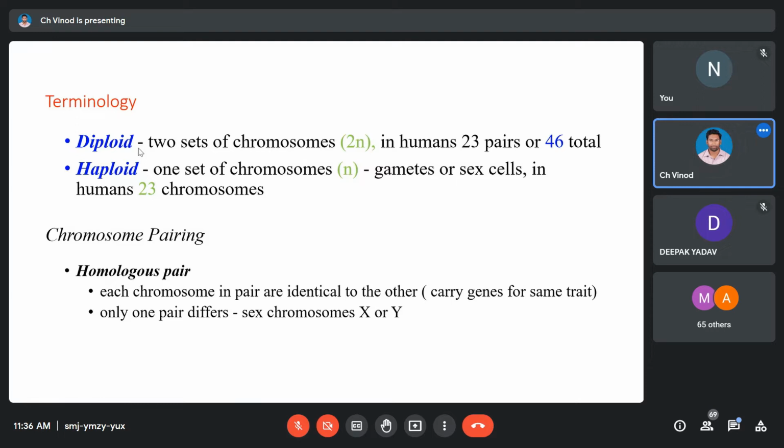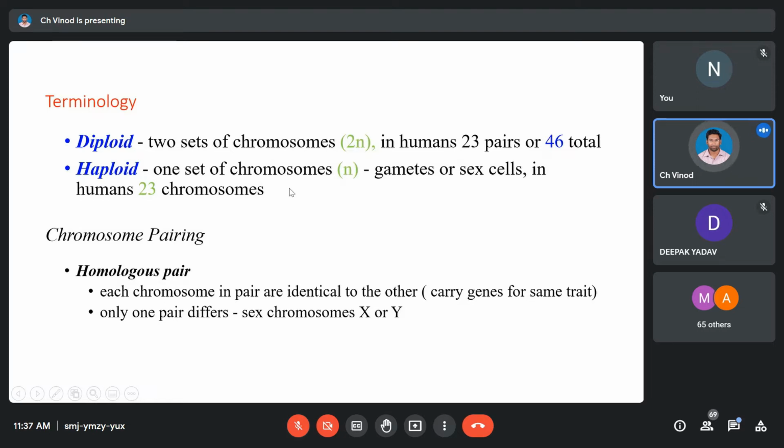Majority in the sense, leave aside the sexual cells. In your body, in the case of boys I'm telling you, apart from sperms, all the body cells are somatic. Okay, and they will have 23 pairs of chromosomes. So that is a diploid number. We are having n plus n, so there is 2n. Whereas in sperms or in eggs, it's going to be only n, which means we have only 23 of them. Okay, so remember this.